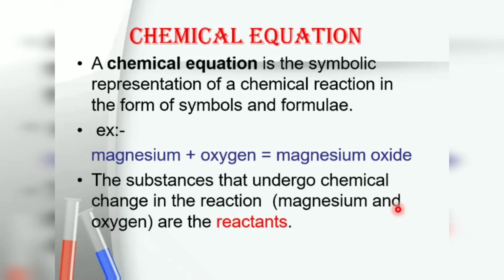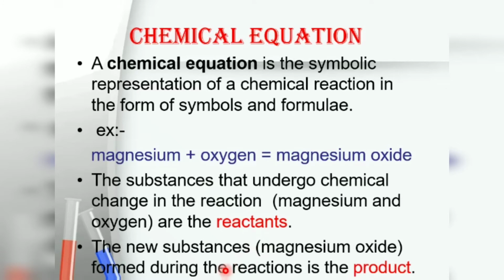This is a chemical equation. The substances that undergo chemical change in the reaction, that is magnesium and oxygen, are the reactants. The new substance, magnesium oxide, formed during the reaction is called the product.